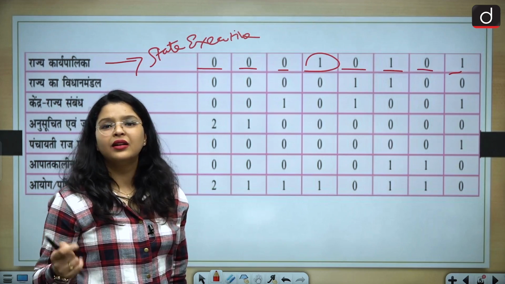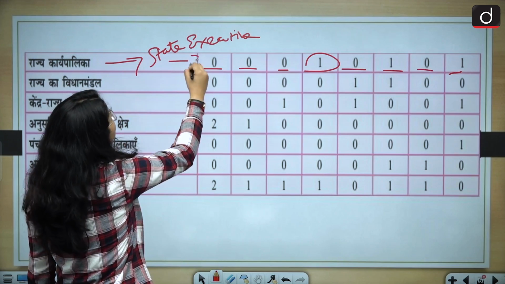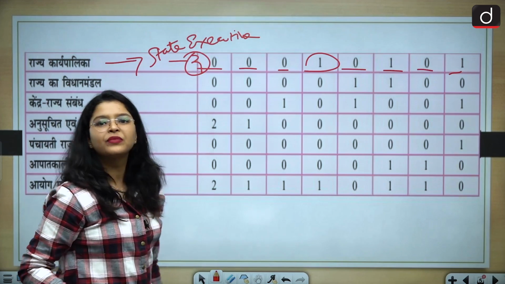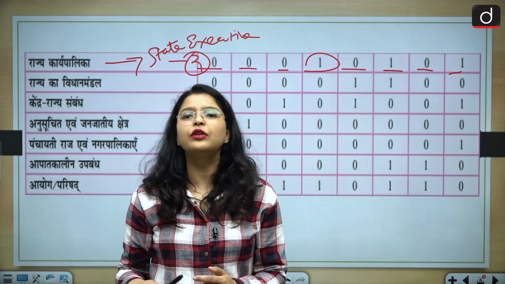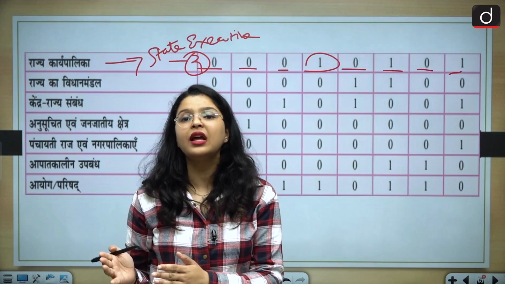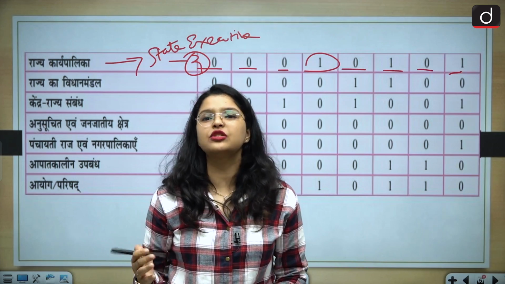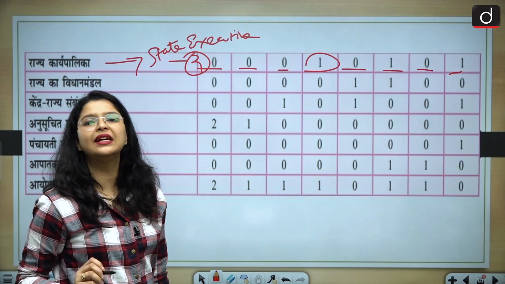But again, UPSC, what it will do to disturb you, it will put one or two questions from this topic. So yes, you can skip the topic, or you can study it very smartly and expect one question. But yes, there has been a trend reversal in UPSC prelims examinations as of now. So you can expect at least one question from the topic of state executive.